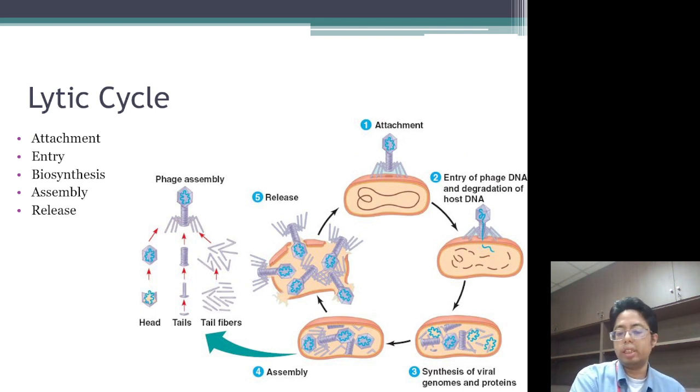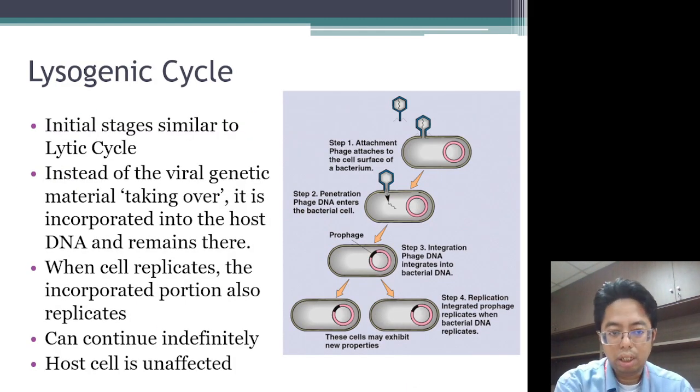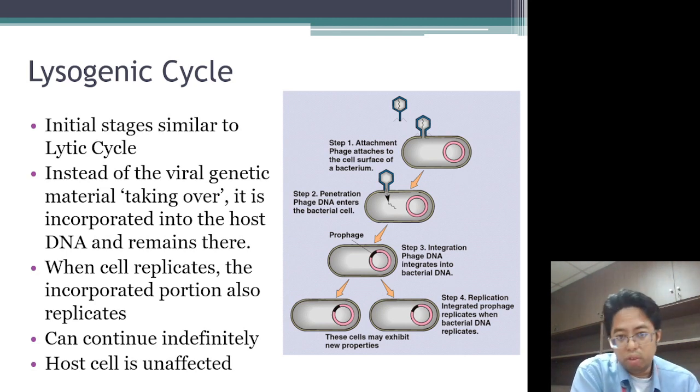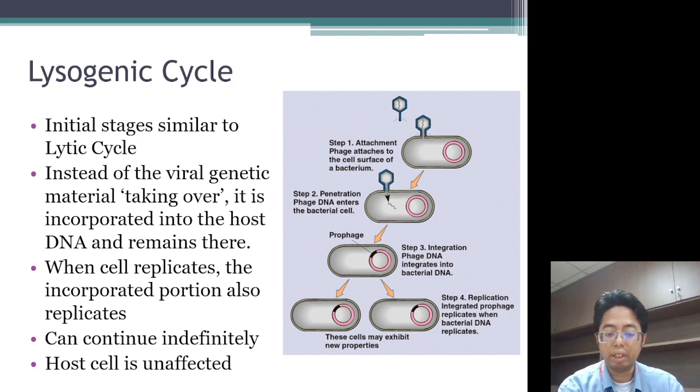So here is the whole lytic cycle. It ends in the whole cell exploding and releasing the completed viruses. For the lysogenic cycle, the initial stages are similar to the lytic cycle. Instead of the viral genetic material taking over, it inserts itself into the DNA of the bacteria and stays there. So whenever the cell divides, the bacterial DNA will also divide. It can continue indefinitely until it triggers the lytic cycle. But usually the host cells are unaffected.